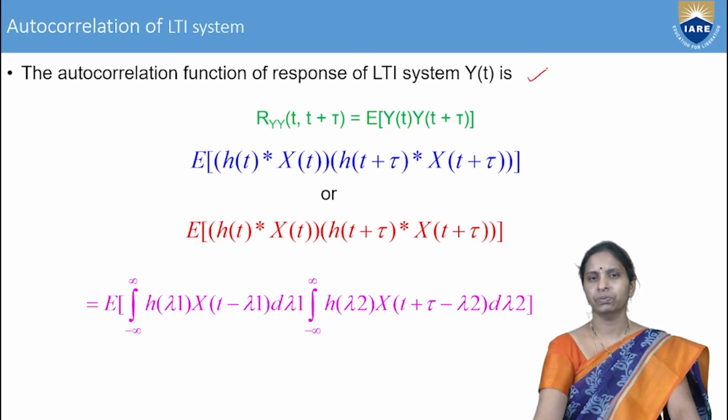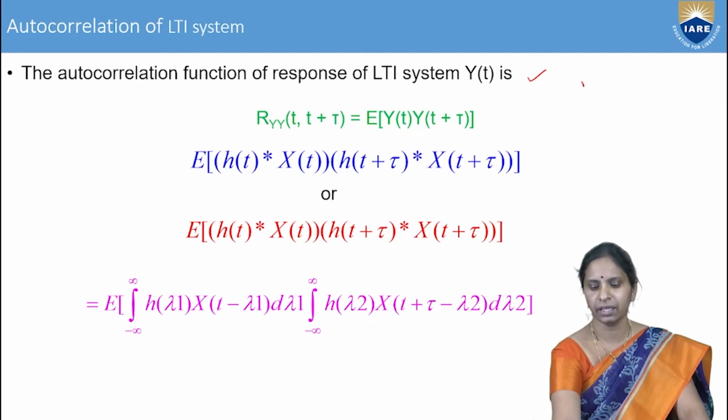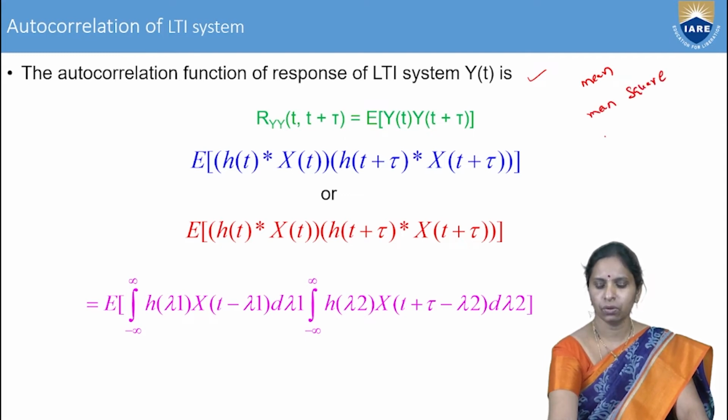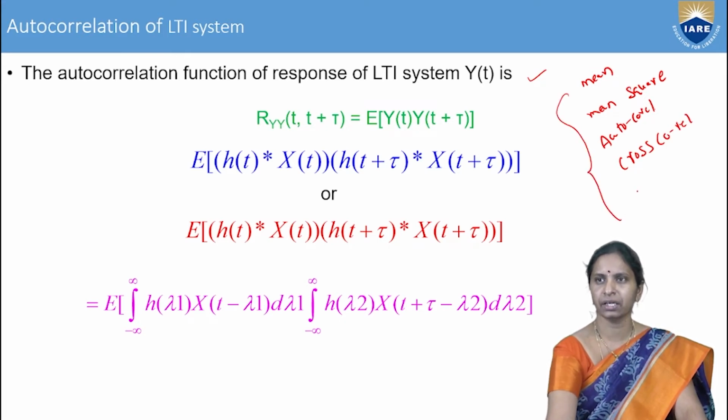Now, for a random process, we can calculate the statistical properties like mean square value, correlation, autocorrelation, and then you can calculate cross correlation. Similarly, you can calculate the autocovariance and the cross covariance.